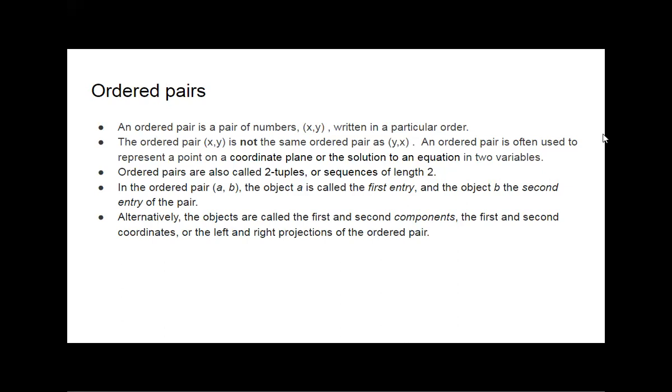In case of coordinate plane, we can say first coordinate and second coordinate. First coordinate will be horizontal, second coordinate will be vertical, or we can say like left and right projection of the ordered pair. A and B, in that A will be the left projection, B will be the right projection. These are the multiple names for the ordered pairs. Getting? All of you have got all these things.